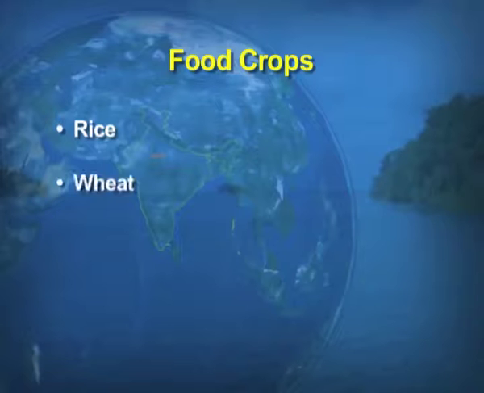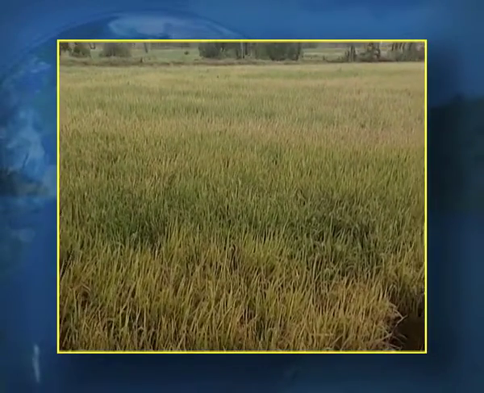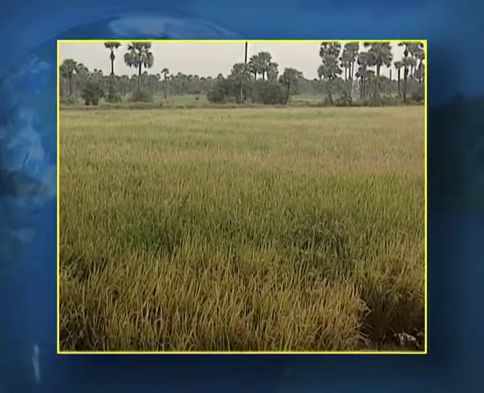So, the first category of the crops which we will take up today is the food crops. Now, what are food crops? You must be knowing, children, the crops which we basically use as the main food in our daily diet. A few examples are rice, wheat, pulses and coarse grains. Now, regarding rice, it is the most important food crop of India, which feeds more than half of our population. India is the second largest producer of rice in the world after China.